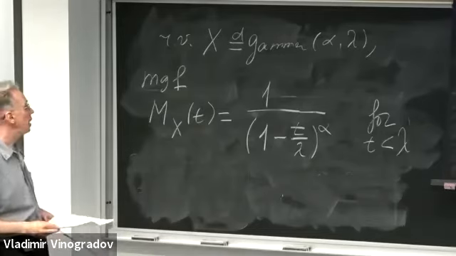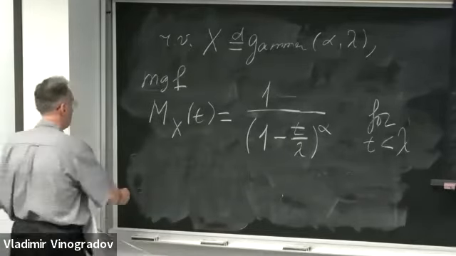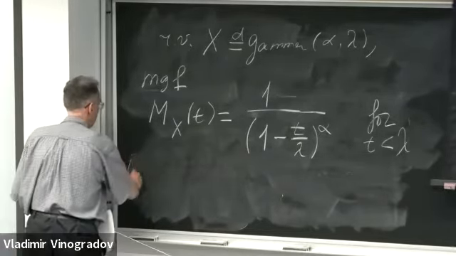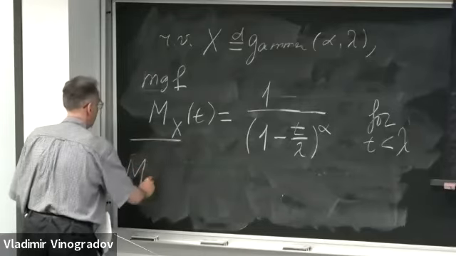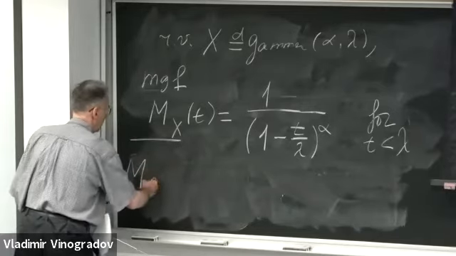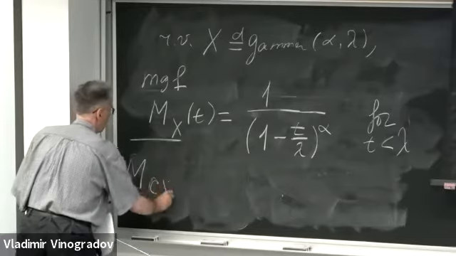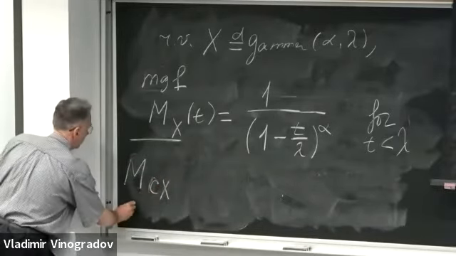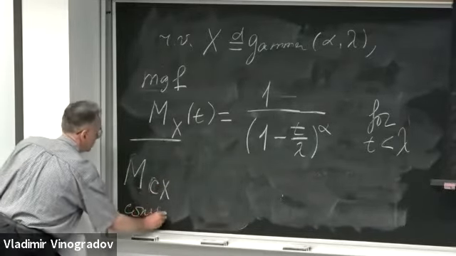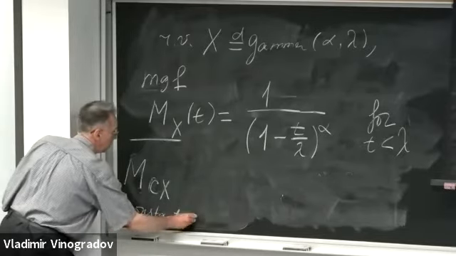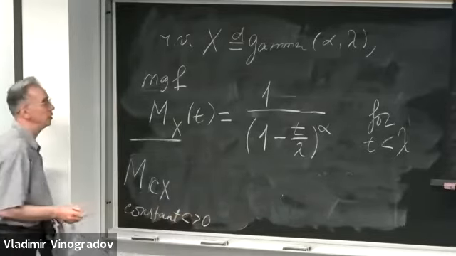Now I want to find the MGF of the random variable c times X, where the constant c is greater than 0.